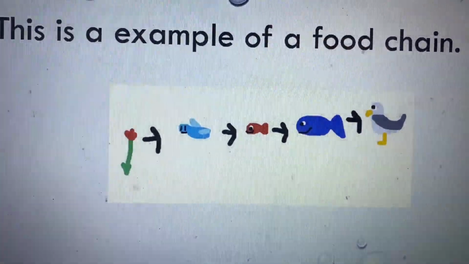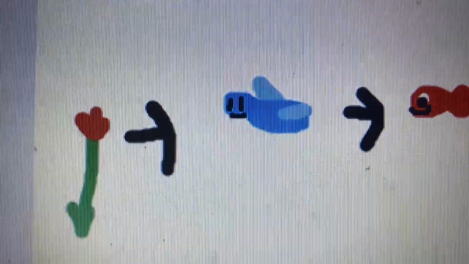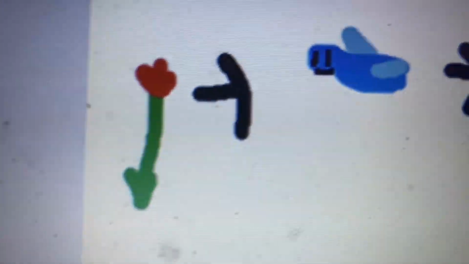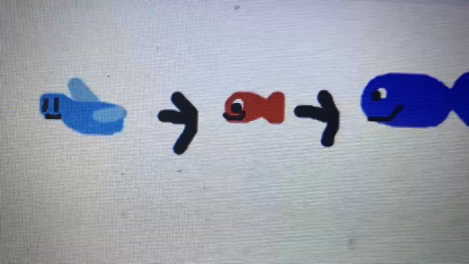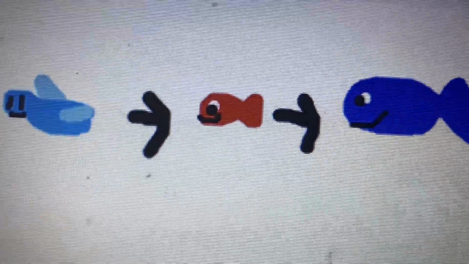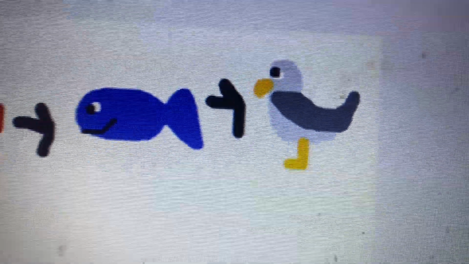Here's another example of the food chain. Here is a flower, and insects, bugs, bees, and butterflies and birds love flowers. So an insect comes over and tries to eat the flower, and then a small fish leaps and eats the insect. The small fish dives underwater and was eaten by a big fish, and then that big fish was eaten by a seagull.